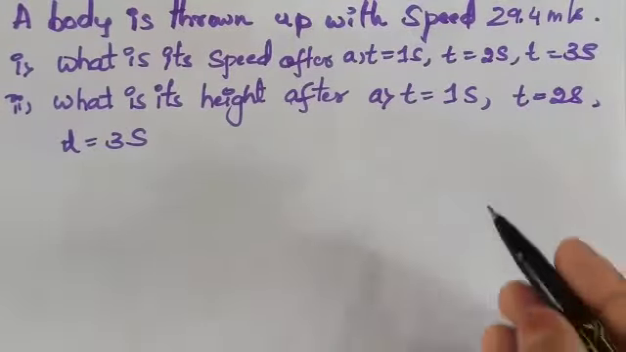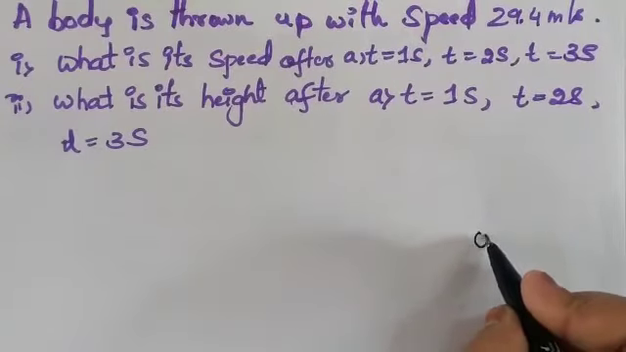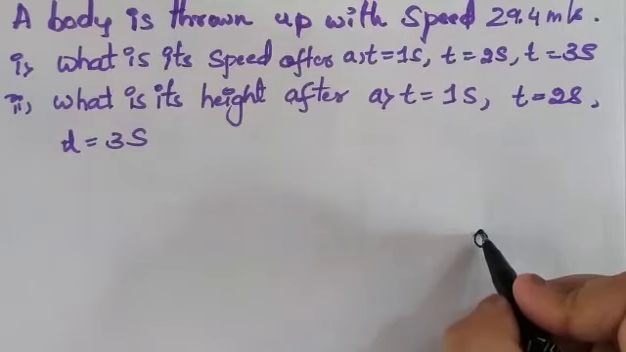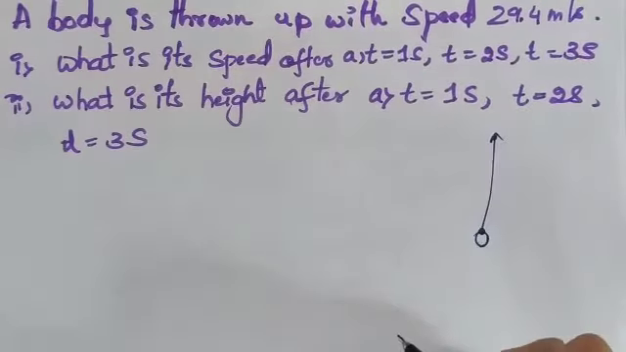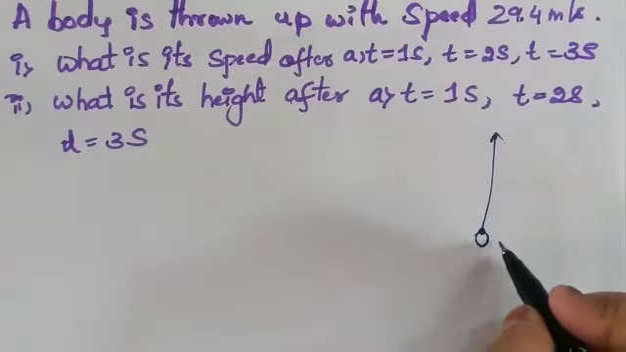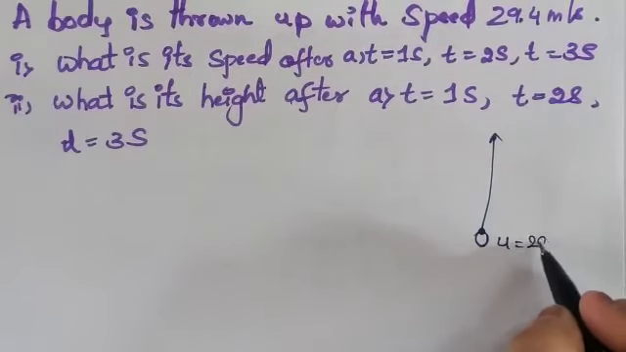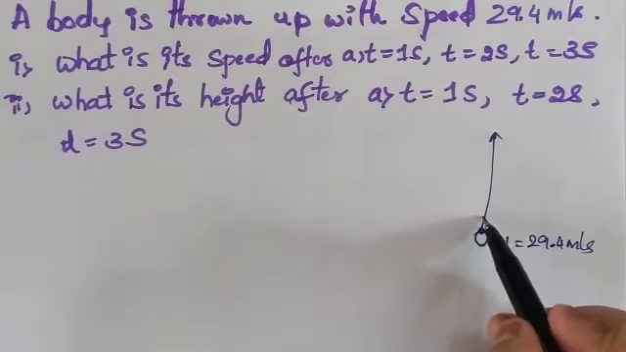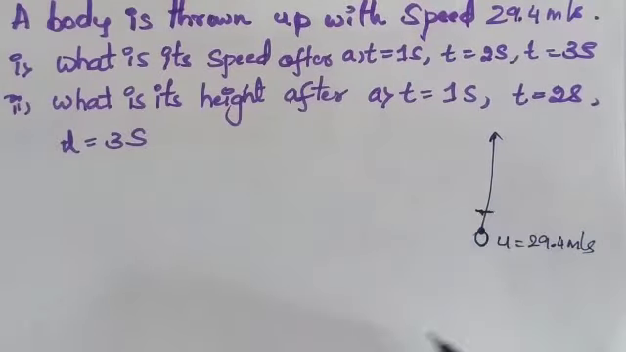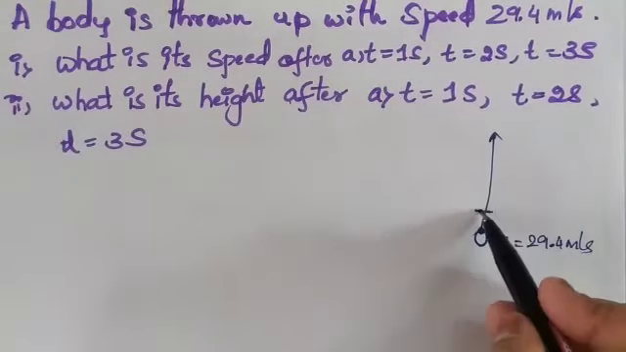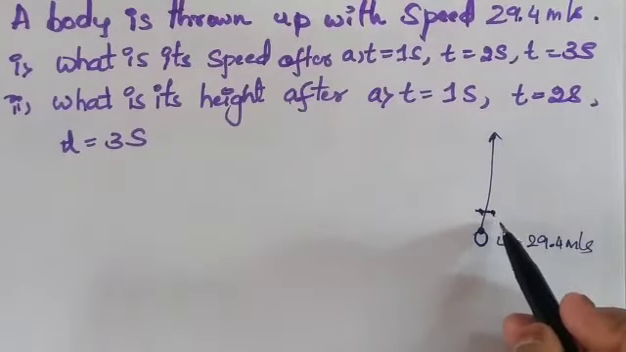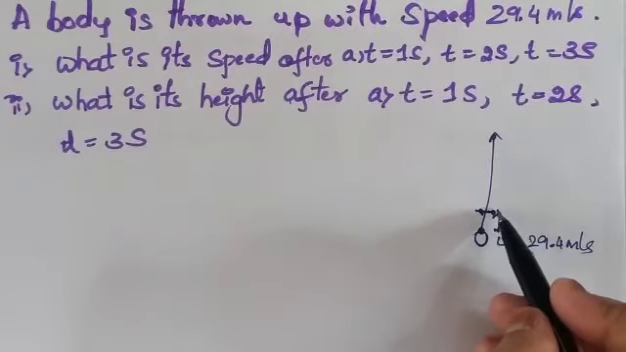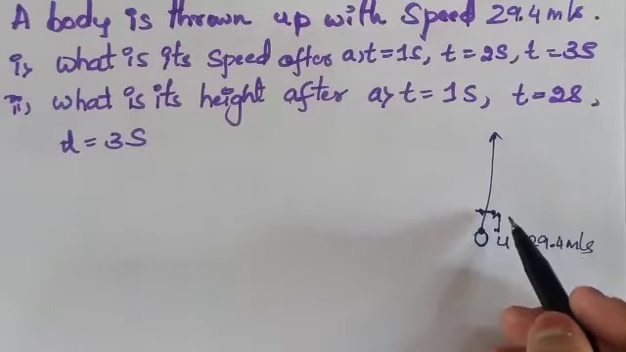So that means a body is thrown to the upward position. That means like this, a body has been thrown here with the initial velocity of 29.4 meter per second. So for example, after 1 second the body may reach this position. If it reaches this position, what is this height? And also what is its final velocity? That you have to find.